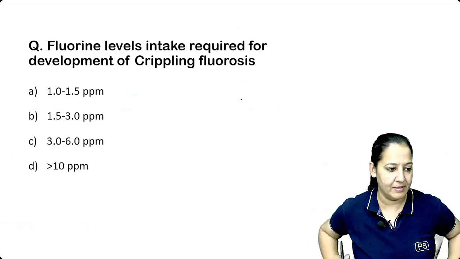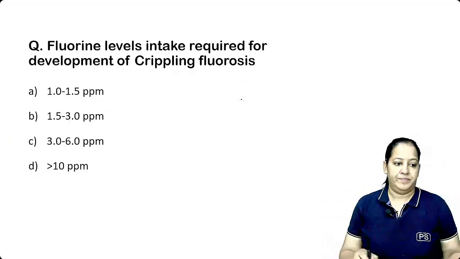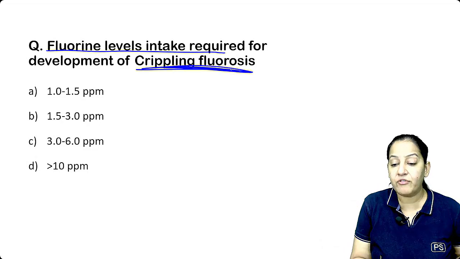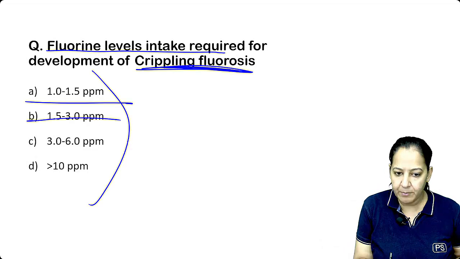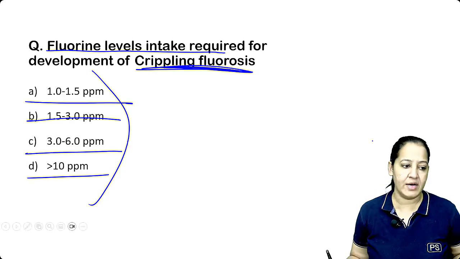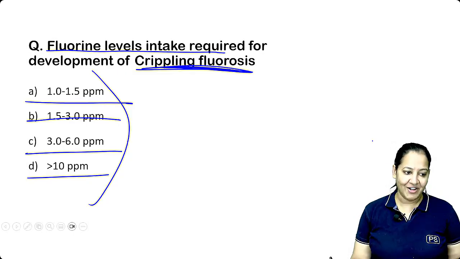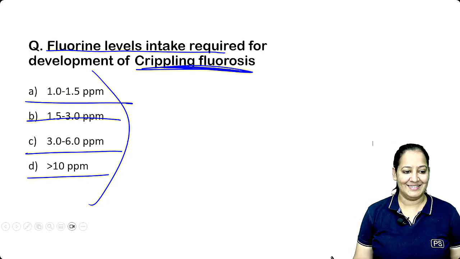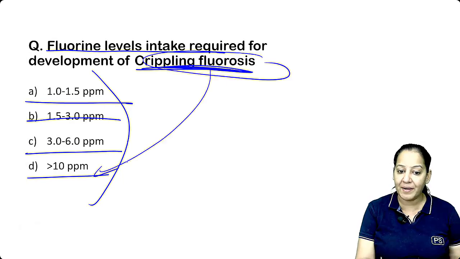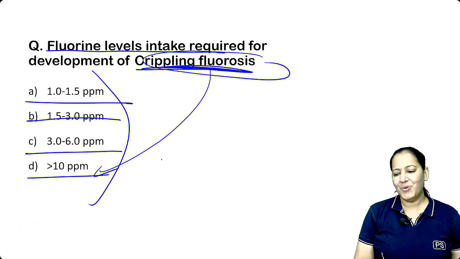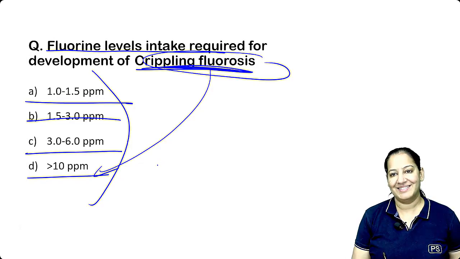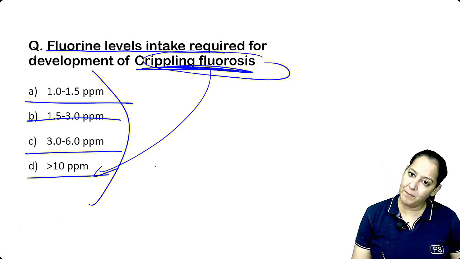Be fast. Tell me the answer. Fluorine level intake required for developing crippling fluorosis. Is it 1 to 1.5, 1.5 to 3, 3 to 6, or more than 10? Be fast in your answers, please. Crippling fluorosis, I'm asking. Crippling occurs at more than 10. Why are you saying 3 to 6? You are getting confused. Crippling and genu valgum both occur at more than 10.